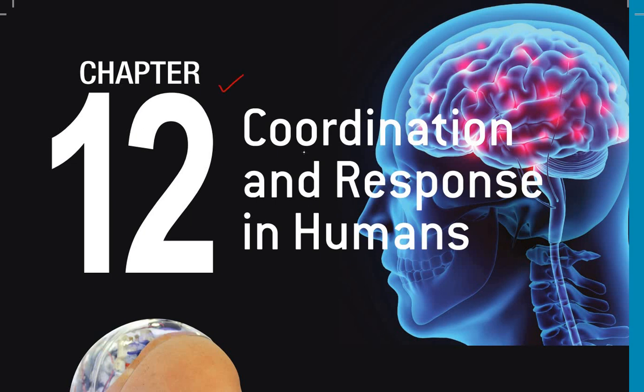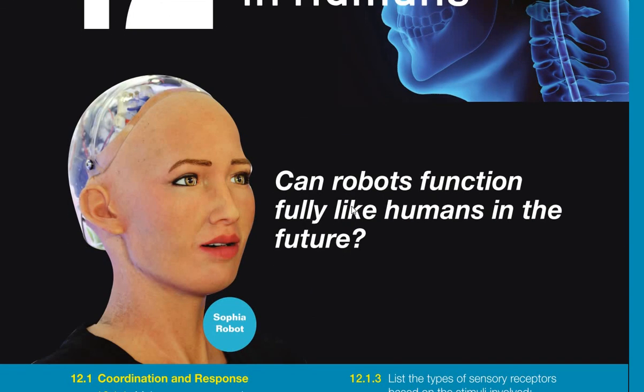Okay, chapter 12, coordination and response in humans. Can robots function fully like humans in the future? So what do you think? Right now we also have a lot of robots that can do some work like humans. So maybe one day, why not? We just wait and see whether robots can function fully like humans in the future.